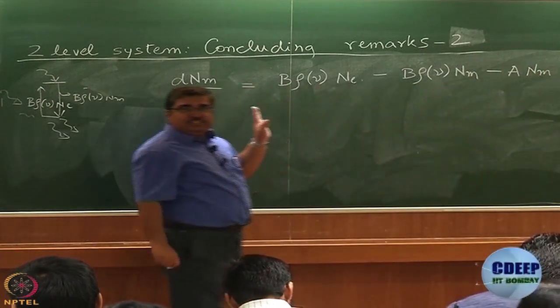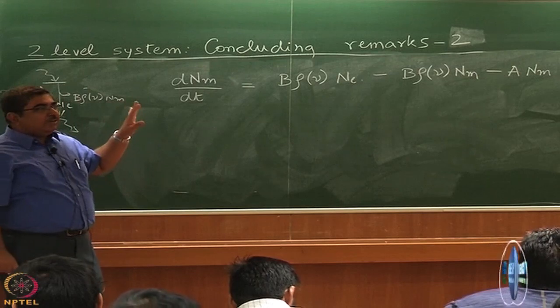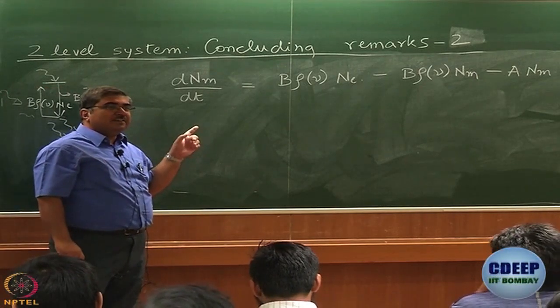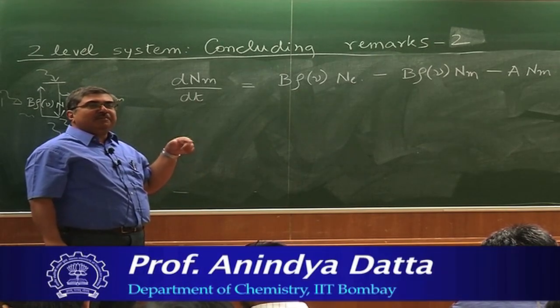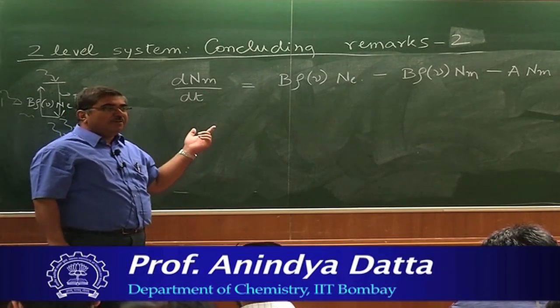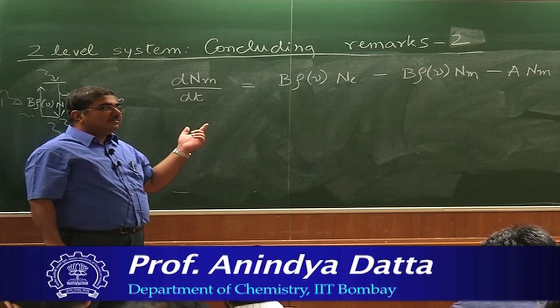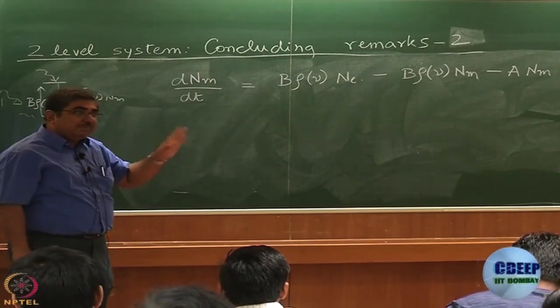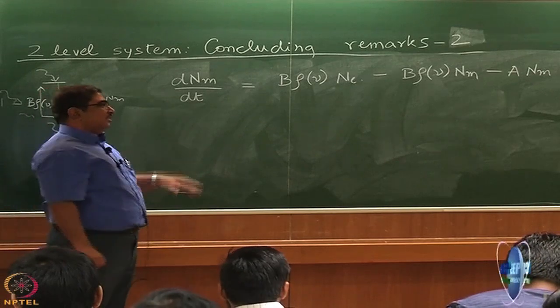Any question about this? Do you understand why B is multiplied by rho but A is not? Why have I not multiplied the last term by rho? It's spontaneous emission, right? Even if there is no light, it's going to take place, and that is something we'll come back to in the next part of our discussion.